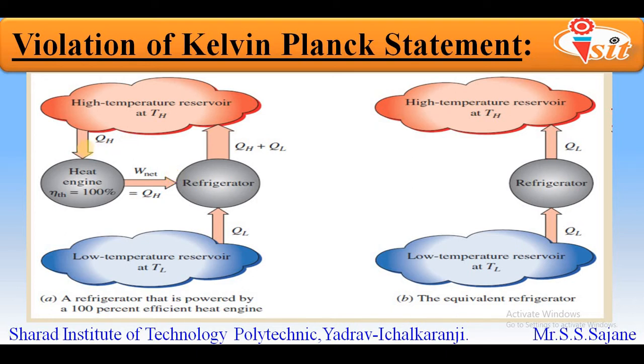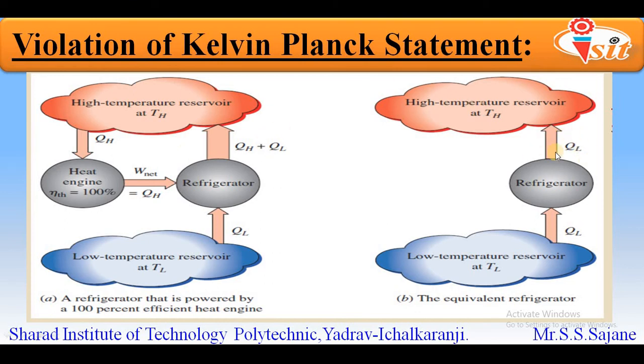Between the high temperature reservoir and refrigerator, there is one upward arrow which is the summation of QH and QL, whereas there is one arrow between the high temperature reservoir and heat engine, represented by QH, but it is coming in downward direction. So when we combine both systems, we consider QH plus QL as positive, and subtract QH from this. The resultant that we get is nothing but QL.